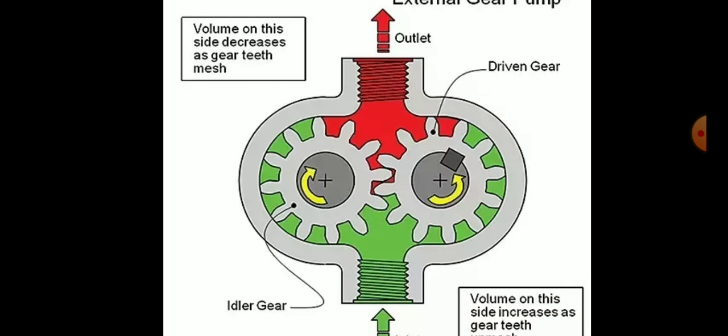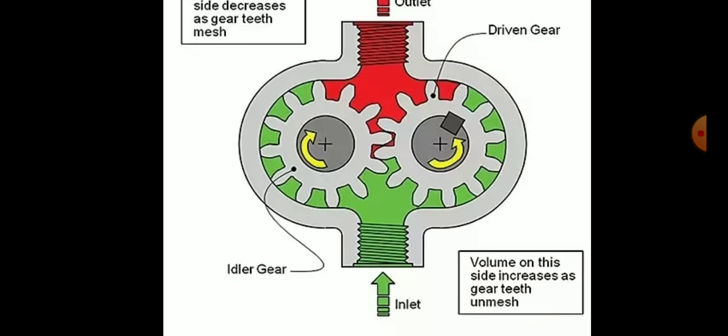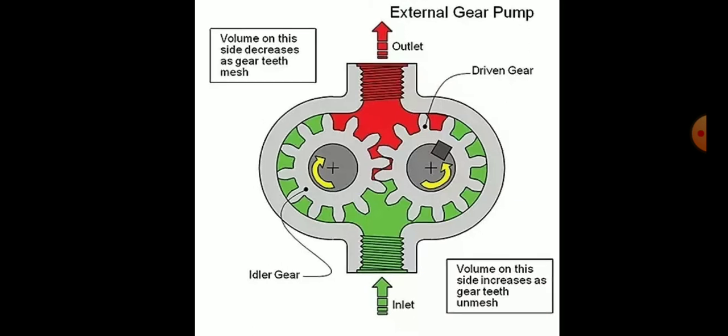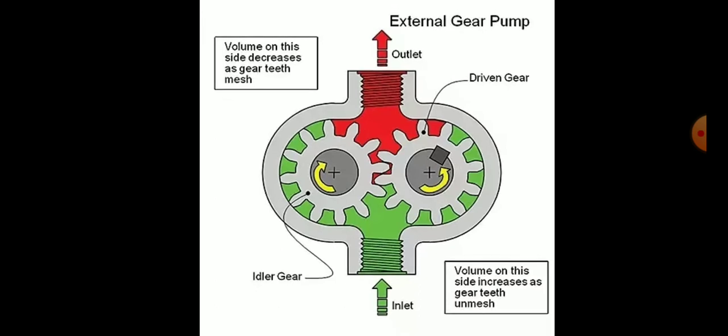And low pressure oil, as you can see, this green color shows low pressure oil, and when this oil goes to the delivery side it goes high, and a red color indicates that it's high pressure. This is a basic external gear pump, and you can also call it a fixed displacement pump, okay.